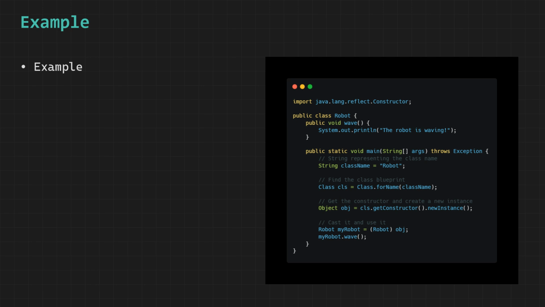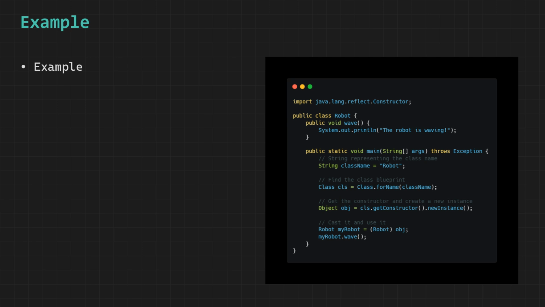Next, we use Class.forName, which acts like a search mechanism that looks into the Java runtime environment and finds the blueprint of the class whose name matches the string we provided, and this blueprint contains all the information about the class, including its constructors, methods, and fields. So at this point, we have not created an object yet, but we have successfully located the design of the Robot class.